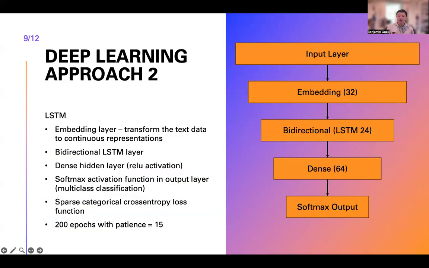The second deep learning approach is the LSTM, or long short-term memory, model. This model is useful for processing sequential data, since it can learn long-term dependencies between data and prevent information loss. The LSTM model had an input layer of 1,000 tokens, followed by the embedding, and then the bidirectional LSTM layer with 24 neurons, a 64 neuron dense layer, and the output layer. Similar to the previous model, we used a ReLU activation function in the hidden layer and a softmax activation function in the output layer, and we kept the loss function, epochs, and patience the same as the dense sequential neural network.